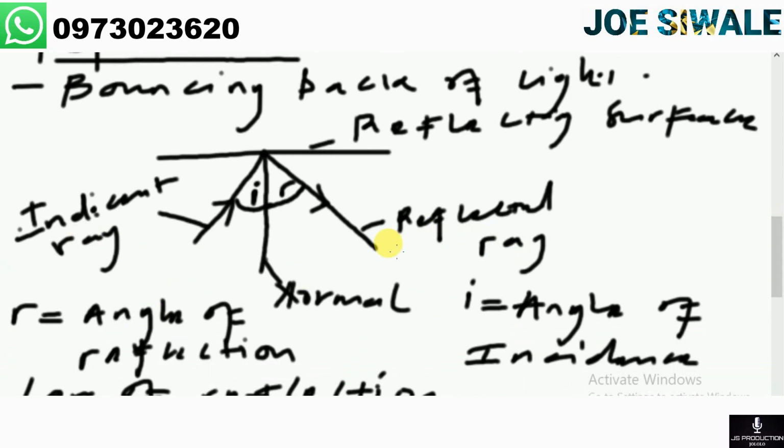We can say they are on the bottom part. Sometimes you can draw them upwards, downwards, to the right side, to the left side.